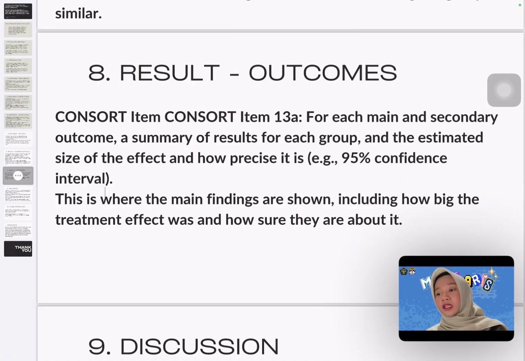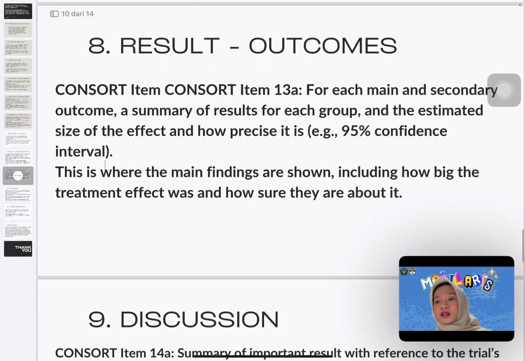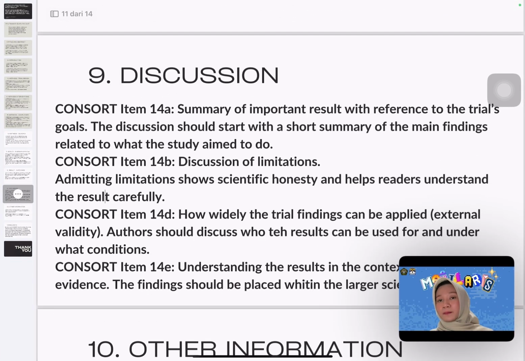CONSORT item 11B: for each group, the number of participants who were randomly assigned, received the planned treatment, and finished follow-up. CONSORT item 12A: starting demographic and clinical characteristics of each group. Showing starting data helps readers confirm that the random assignment worked in making the groups similar.